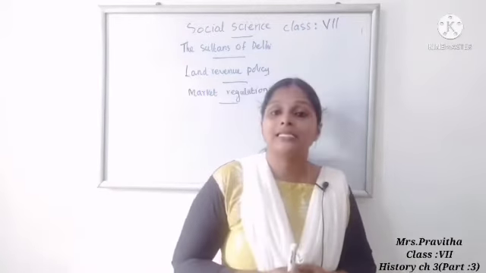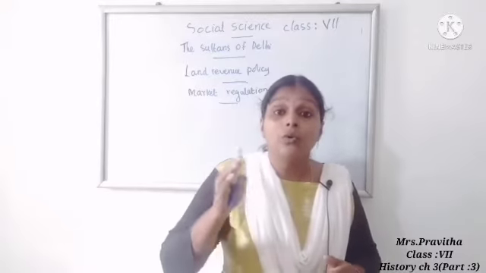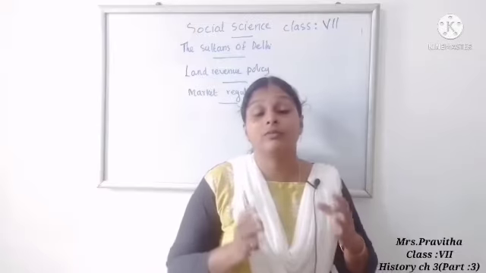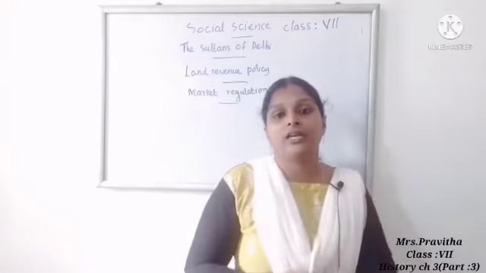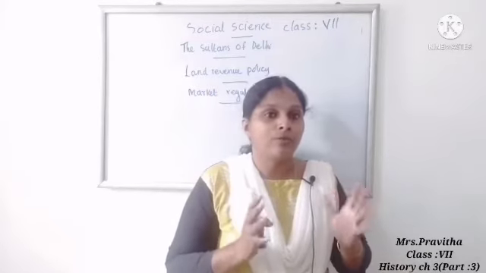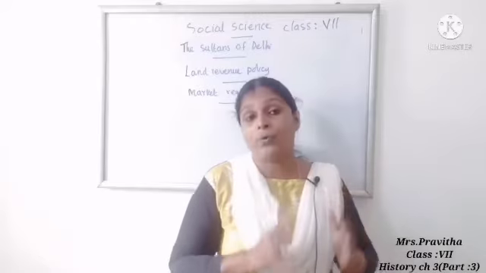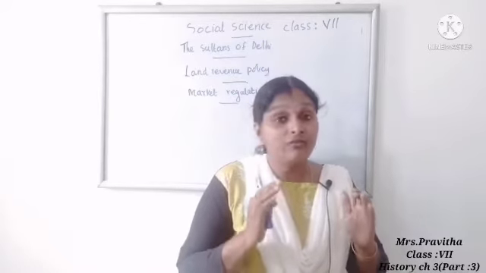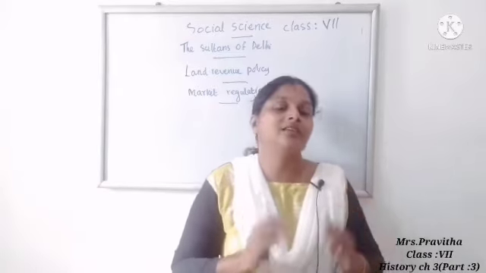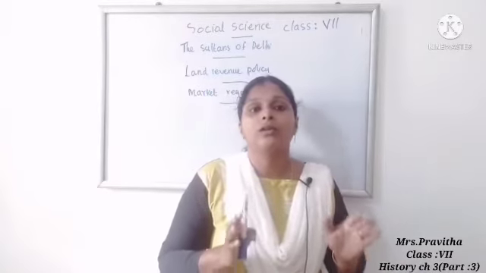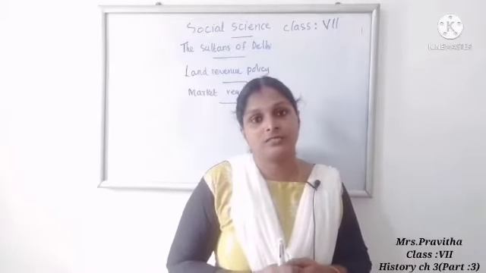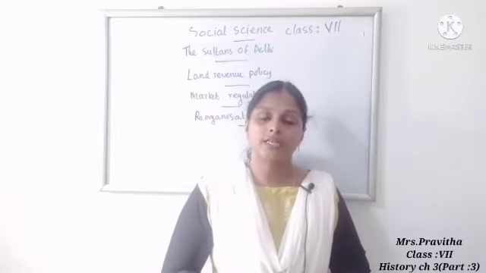The weights and balances of the merchants were constantly checked, and he maintained an efficient system of spies. Many spies were appointed in the market and they continuously checked it. So for controlling and regulating the market, these are the measures taken by Alauddin Khalji. Next topic, reorganization of the army.